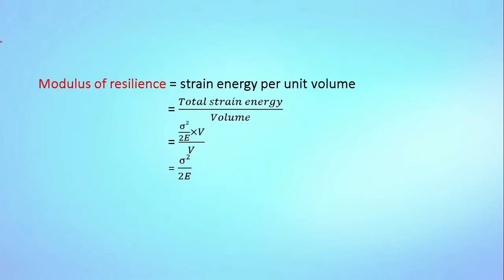And modulus of resilience. Modulus of resilience means strain energy per unit volume. So mathematically it can be written as total strain energy divided by volume. So put the value of strain energy, sigma square divided by 2E multiplied by V, divided by this volume. So this V and this V get cancelled. Therefore modulus of resilience is equal to sigma square divided by 2E.